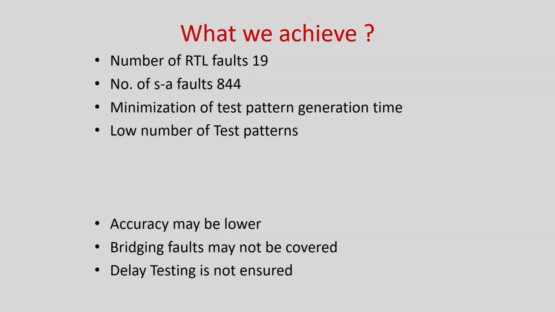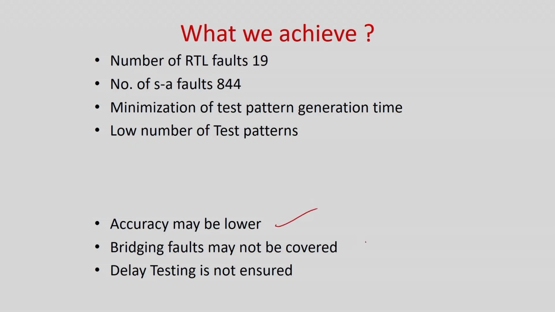So, the number of RTL faults is some 19. For a practical circuit like this, we have considered some 8-bit inputs. The number of RTL faults was only 19. The stuck-at faults were 844 for a simple 8-bit GCD computer. This gives minimization of test pattern time and a very small number of test patterns. Because the number of RTL faults is 19, in the worst case you will have only 19 patterns. The number of stuck-at faults is 844, which means a high number of test patterns. So, by using an RTL model for 8-bit GCD, you can see from this example that we have reduced test patterns and also reduced the test pattern generation time.